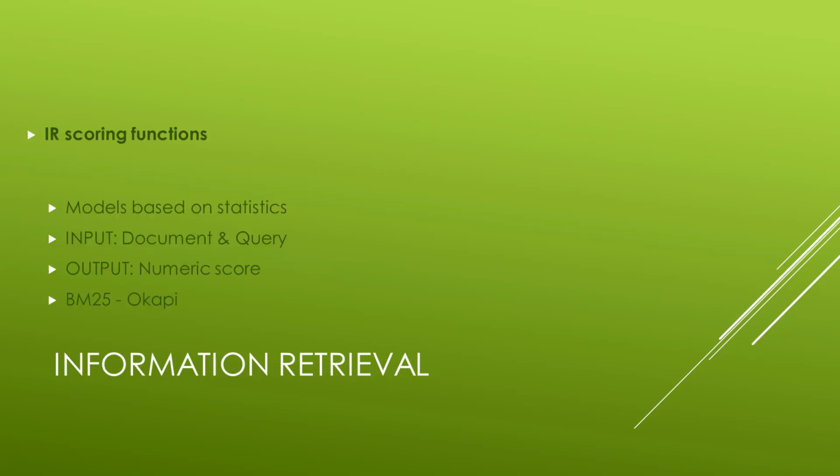These days, most IR systems have abandoned the Boolean model and use models based on the statistics of word counts. A scoring function takes a document and a query as inputs and returns a numeric score that represents how relevant a document is. The higher that value is, the more relevant it is considered. An example of an IR scoring function is the BM25 from the Cranfield project.